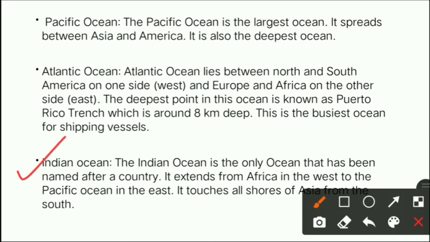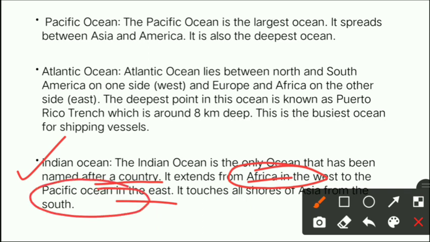Now the next comes Indian Ocean. Now, the Indian Ocean is the only ocean that has been named after a country, right? It has been named after our country, India. It extends from Africa in the west to the Pacific Ocean in the east. Means it lies between which area? Indian Ocean lies between Africa in the west and Pacific Ocean in the east. Means towards its west there is Africa, towards its east there is Pacific Ocean, and it lies between them, okay?